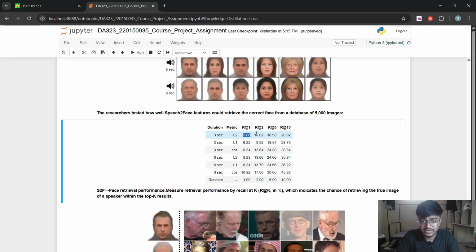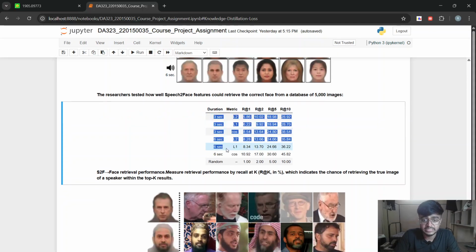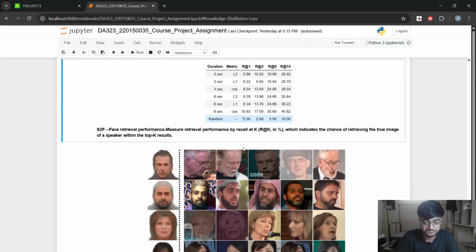So we can see R@1, that means that the top selection is the true image, the accuracy percentage is 5.86, and so on. So here also we can see that if I'm increasing the duration, the performance in the top K selection is increasing across every metric, and across every K value, ranging from 1, 2, and 5, and 10.